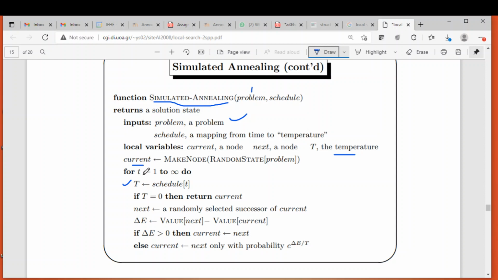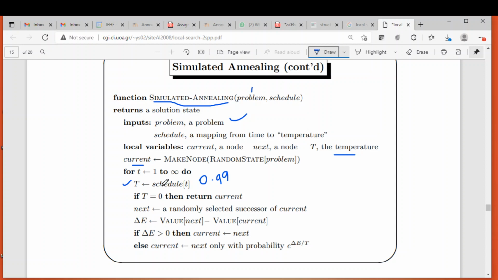So when the algorithm starts, t is 1, and at this time the T value will probably be high. It may be 0.9 or 0.99, a very high value. But as the round increases, this T value will decrease. If T is 0, then return.